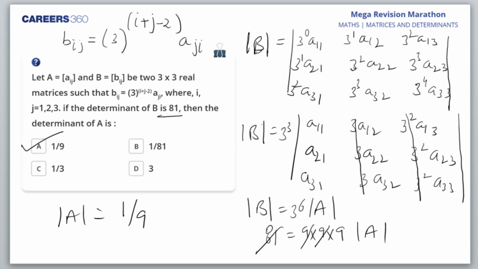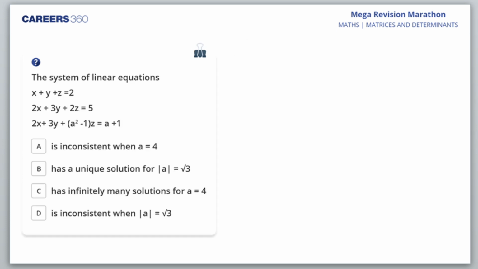Now we come to system of linear equations. Few questions we need to do from that portion as well. Let's see what is hidden for us. Can I move on to the next? Yes, Ayush, a little bit of calculation mistake. So what do we have here? A system of linear equations has been given. For what value of A will you have the following as your answer?